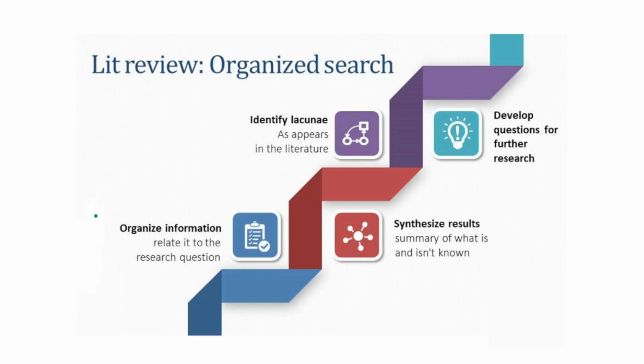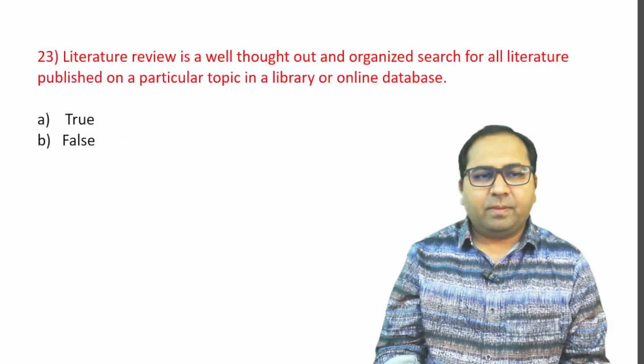Now see the information given in this chart. This chart speaks about the literature review and the organized search. There are certain steps involved in this process. The first one is to organize the information. The second is to synthesize the results. The third is to identify the lacunae. And the fourth step is to develop the questions for further research. So first is organize information, second is synthesize the results, third is identify the lacunae, and fourth is to develop the questions for further research.